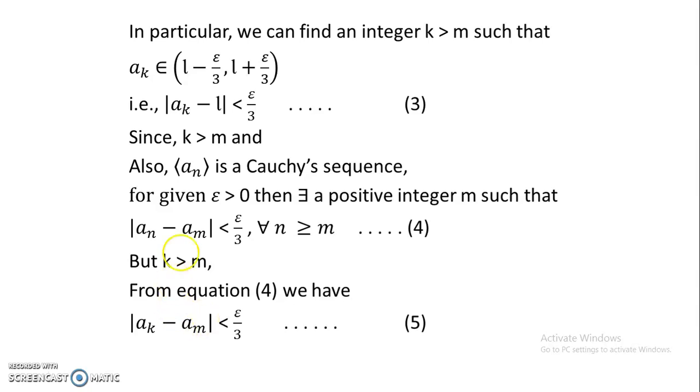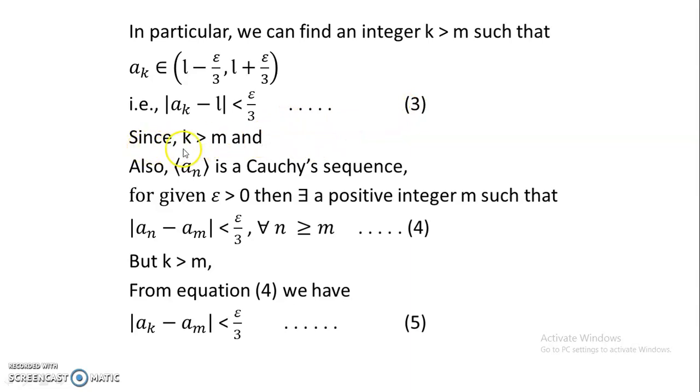That means ak converges to L, so modulus of ak minus L is less than epsilon by 3. We call that equation 3.